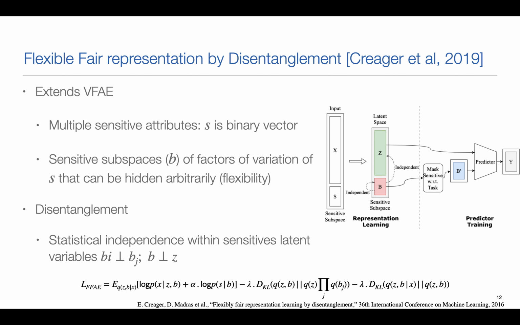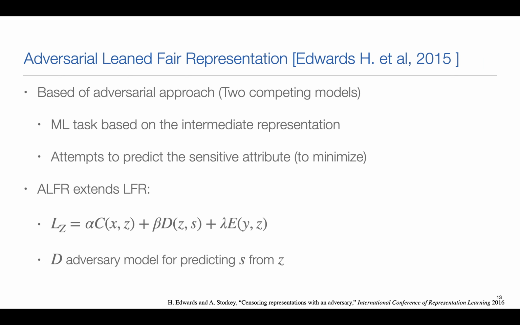This is a very interesting and ambitious approach. Here they have loss functions where they enforce the independence between each element in the latent space B and the latent space Z. This is the main idea of their framework, and it's flexible. That's why they call it flexible fair representation by disentanglement.